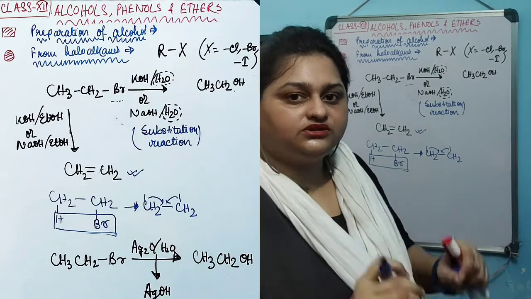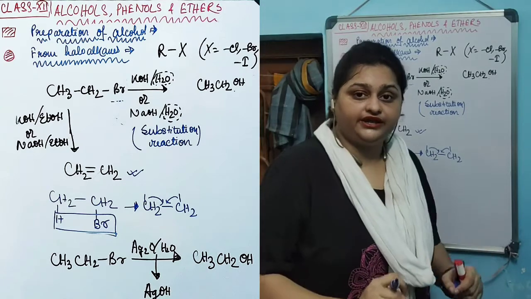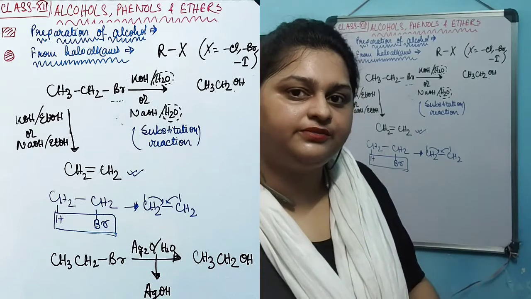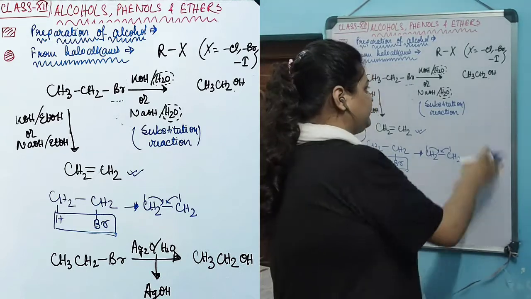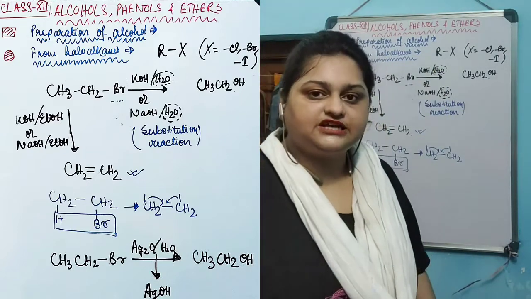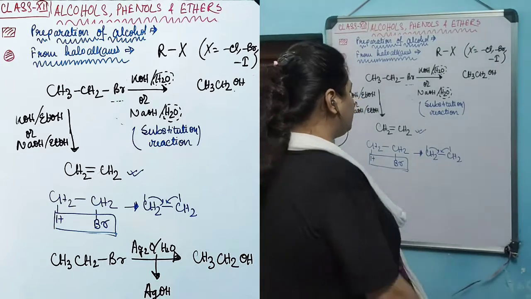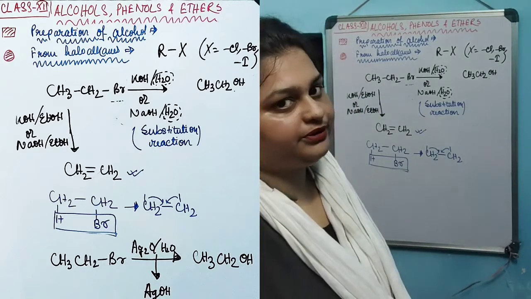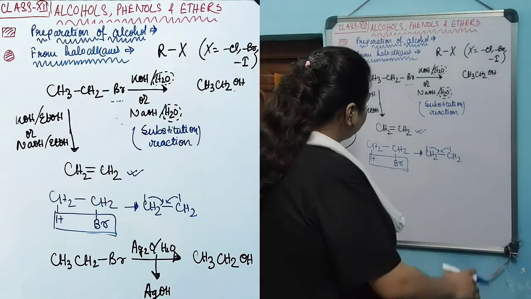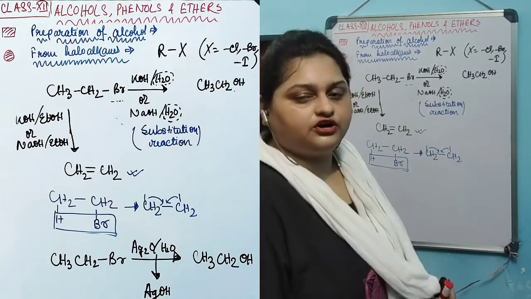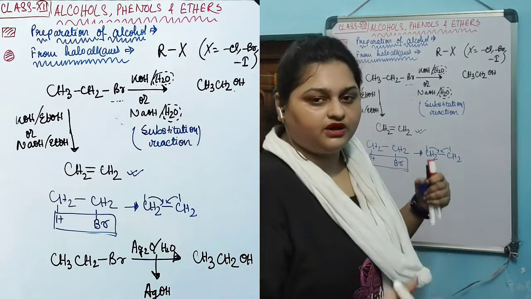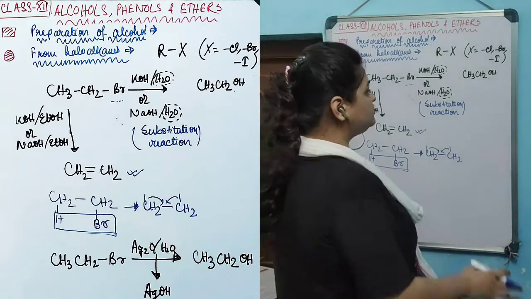Depending on the solvent we have taken, one of substitution or elimination will predominate. Like in the case of water solvent, substitution will predominate. In the case of alcohol, elimination will predominate.